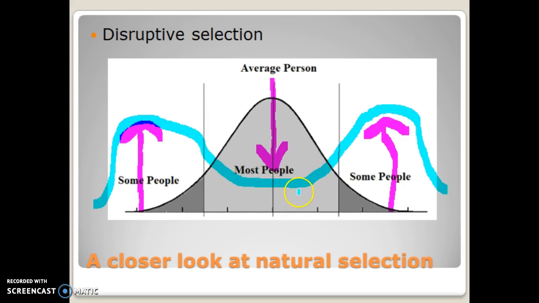What could happen if these individuals were gone completely? Well, we would have a graph that would end right there, and another graph that would end right there. What would result if we had two separate bell curves? Well, now you got two different species. So speciation can occur as a result of disruptive selection.